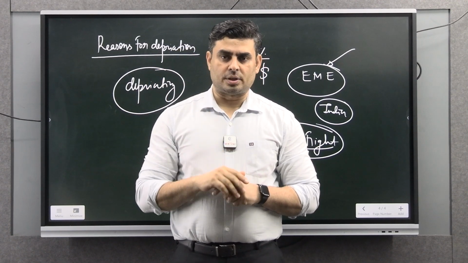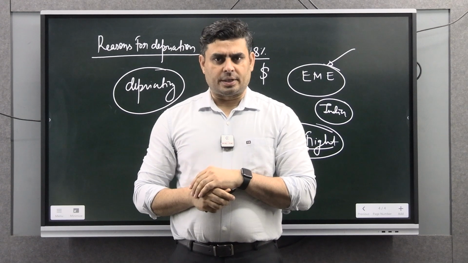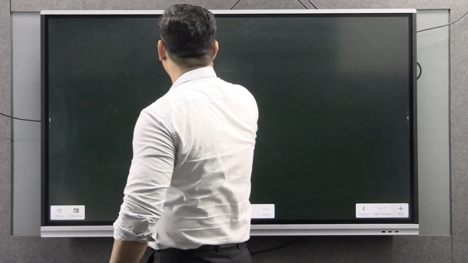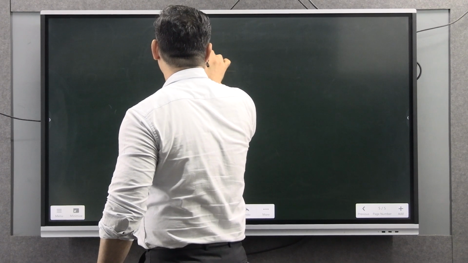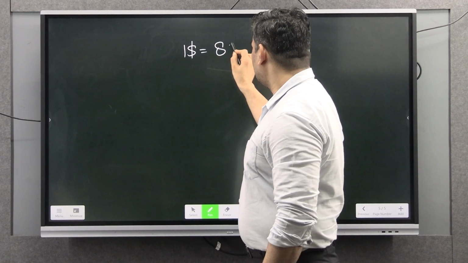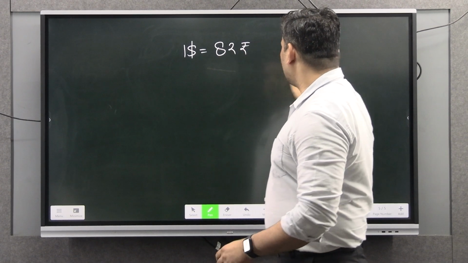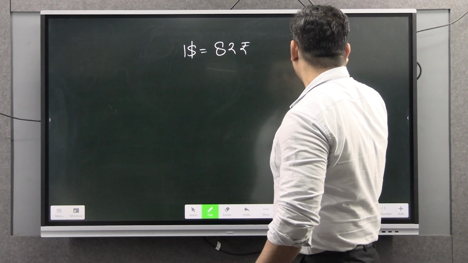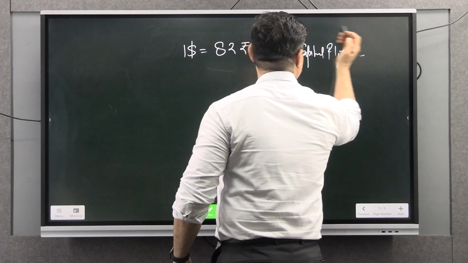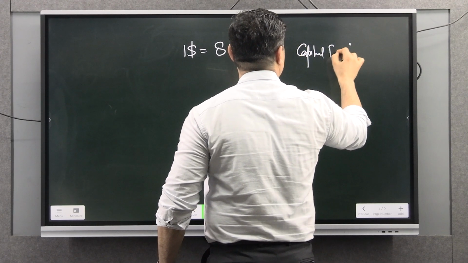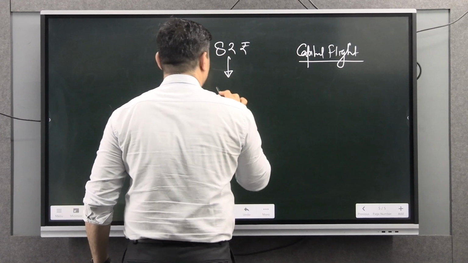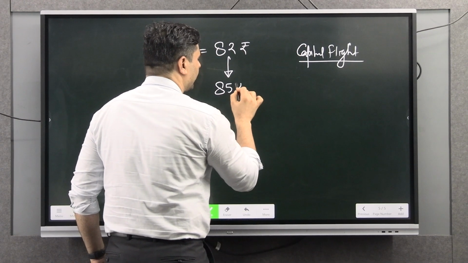Now, the rupee is depreciating. Suppose because of capital flight and low performance of the Indian economy, the dollar which was 82 rupees is sliding towards 85.